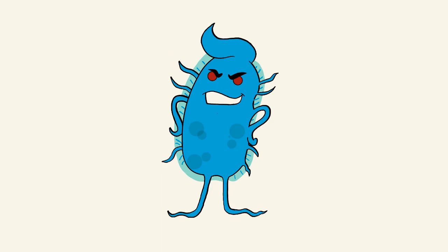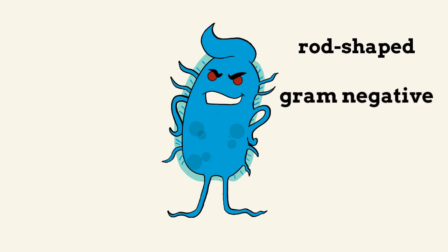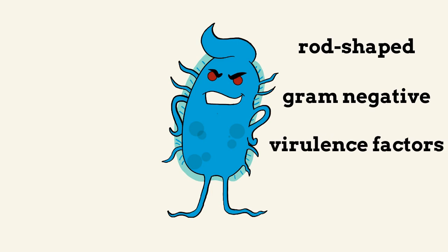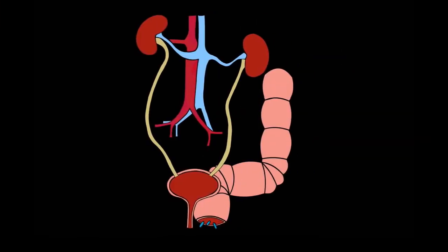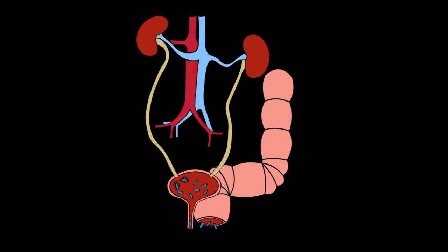There is another team member you need to meet. This is E. coli, the bacteria party crasher. It is a rod-shaped bacterium that belongs to the gram-negative bacteria group. Some strains of E. coli have virulence factors that make them stronger, allow them to survive in the urinary tract and contribute to their capacity to cause disease, which means that they are pathogenic. They use their swimming skills thanks to their flagella and their sticky hairs called fimbriae, to throw a party and colonize your urinary tract.